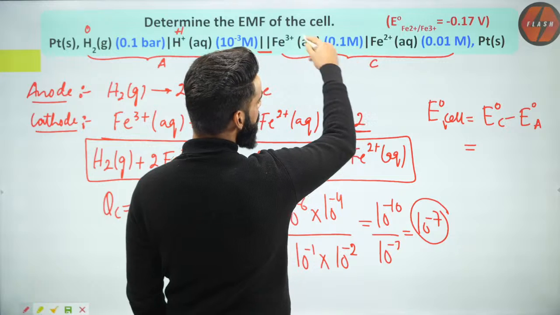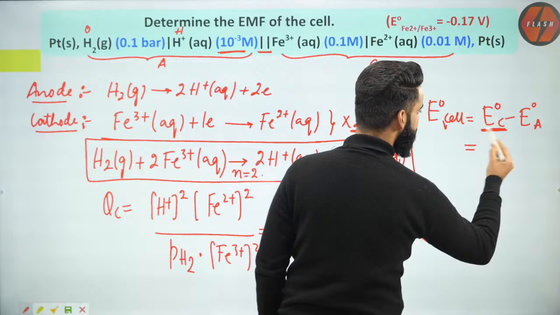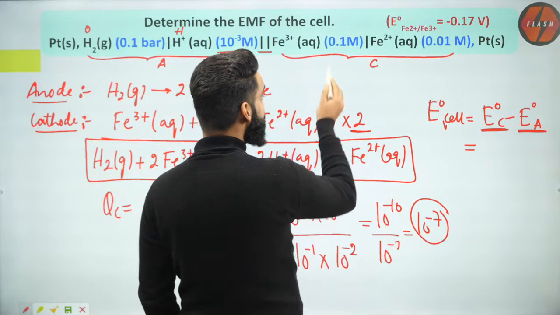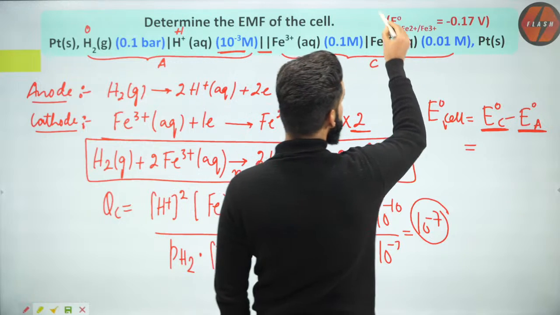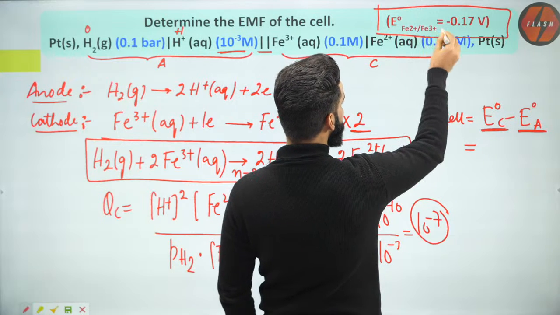This electrode is my cathode. What is its standard reduction potential? Because we have to use the standard reduction potential of cathode and standard reduction potential of anode. What is the standard reduction potential of this electrode? Over here something is given to me. You have to check what it is. Is it standard oxidation potential or reduction potential?